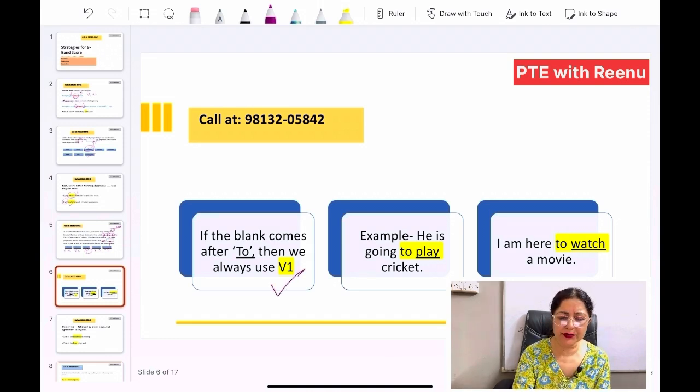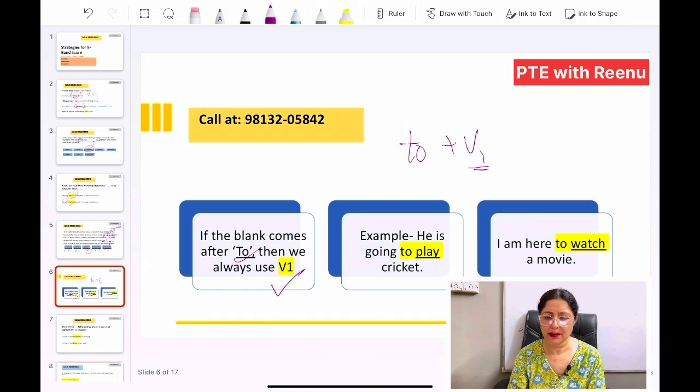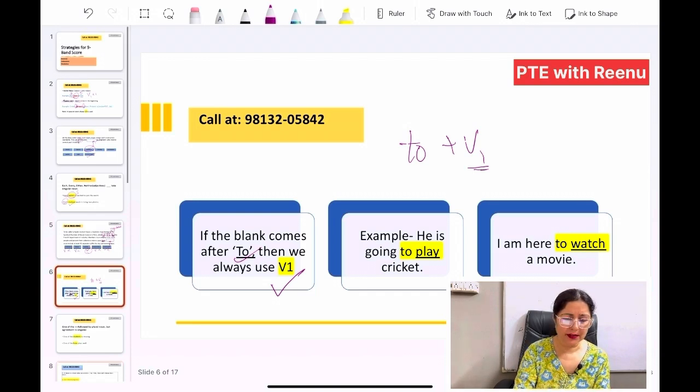With to we always use the first form of verb. To is followed by V1. For example, he is going to play cricket. I am here to watch a movie. So it's very simple to use. With to you have to use V1 in 99% of cases, but in 1% there may be some different grammatical rule that will make its function different.